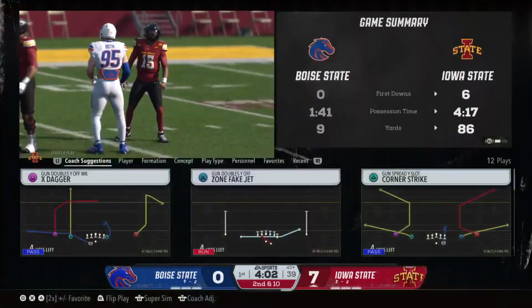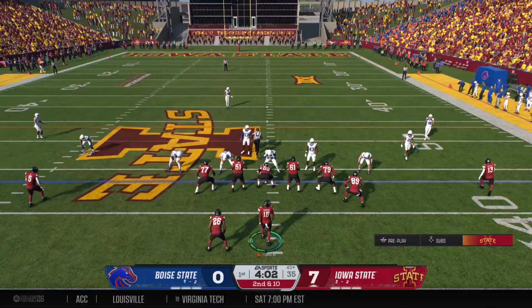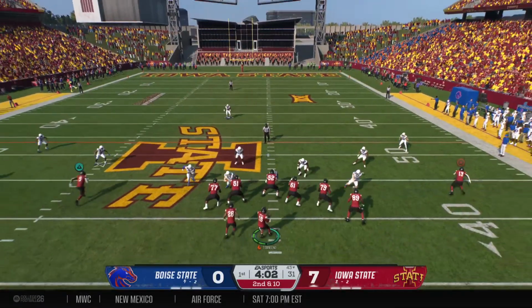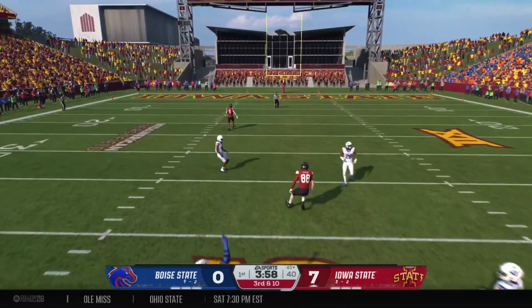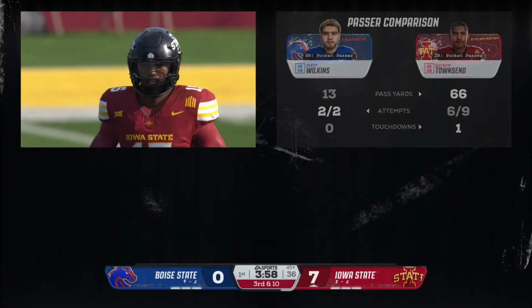And they took a shot on that one but couldn't make the connection. It's incomplete. Behind the chains now on 2nd and long. Looking downfield, it's Townsend. Throws to the wideout. Just too much mustard on that one. Can't miss the target that badly.